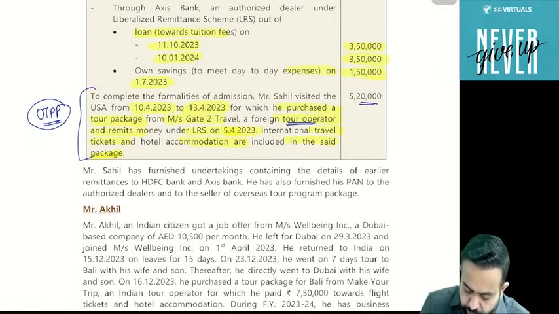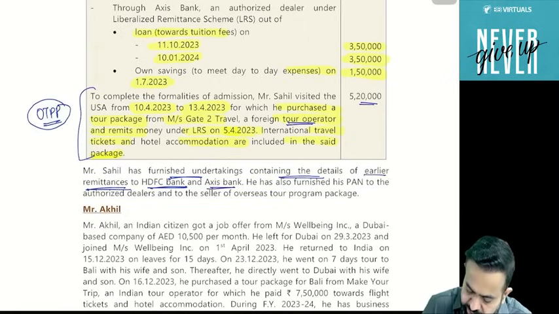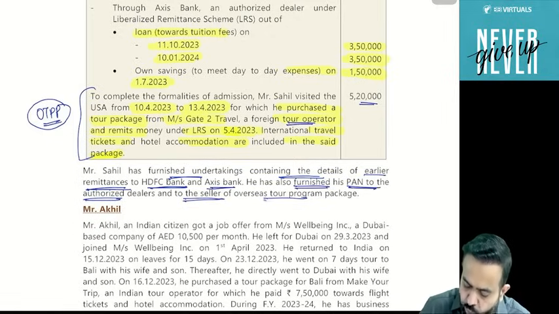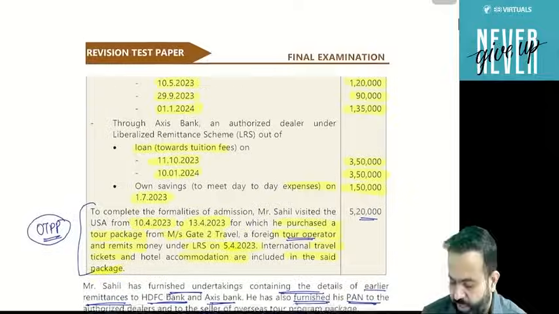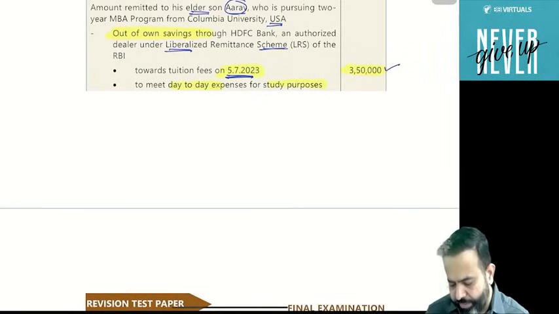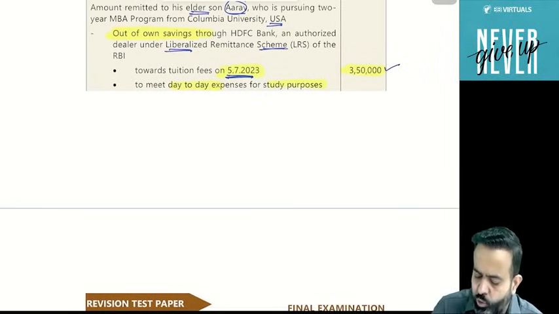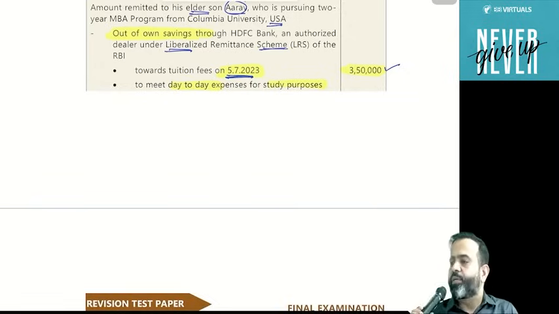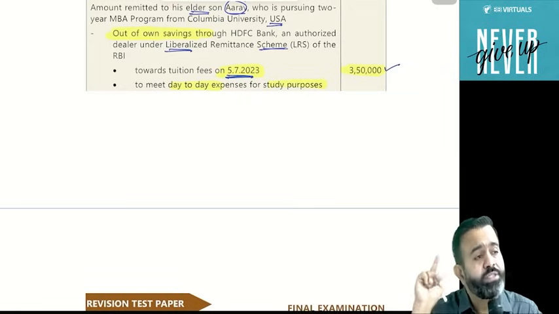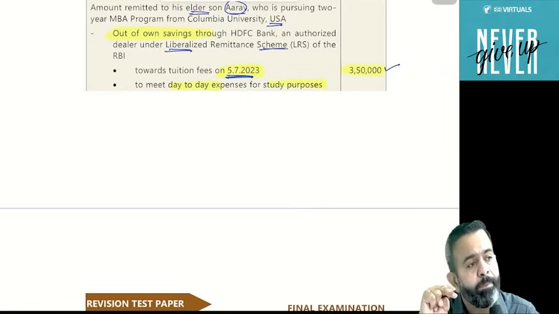Now we will check it. Mr. Sahil has furnished an undertaking containing the detail of earlier remittance to the HDFC Bank as well as Axis Bank. He has also furnished his PAN number to the authorized dealer and to the seller of the overseas tour package program. Now how will TCS apply? We will check remittance one by one. Our standard rule is that if you are sending for educational or medical purpose, then the TCS rate is on the amount in excess of the threshold, and for other purposes, earlier the TCS rate was 5%, but from 1st October the TCS rate is 20%. For educational purpose, if you are sending from loan money, then 0.5%.